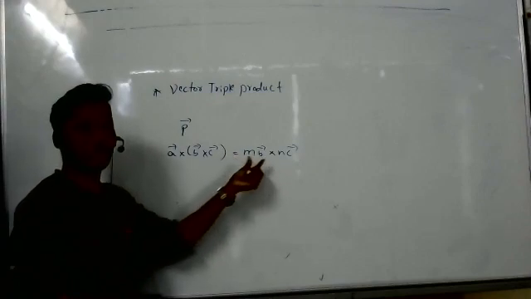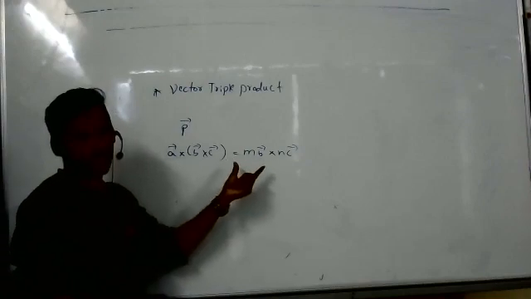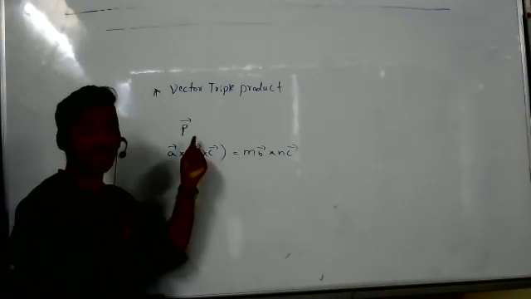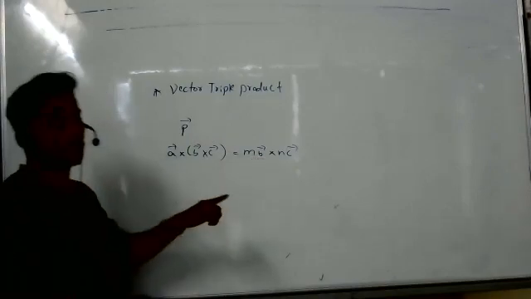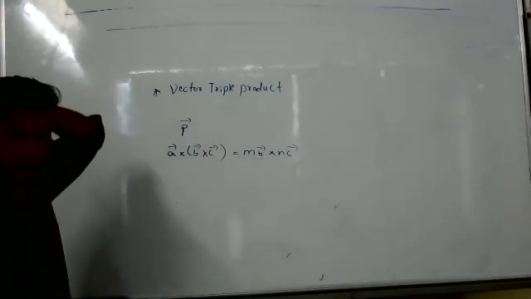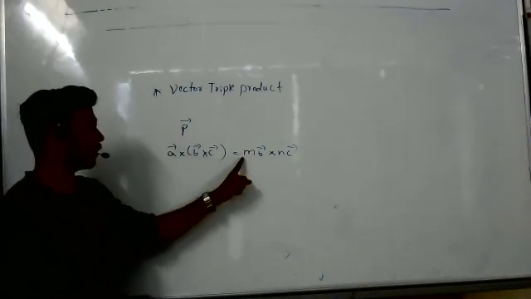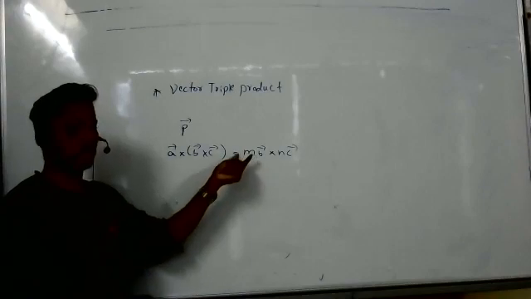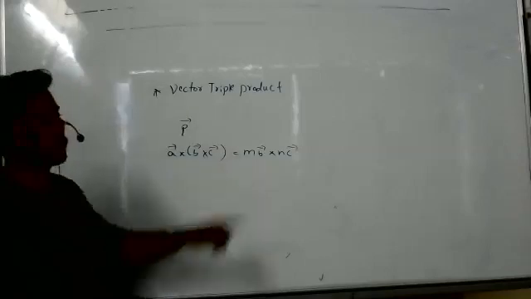M and N are both scalars, magnitudes. So B bar cross C bar, this resultant is in the B bar cross C bar direction, the same plane, right? M and N are the magnitudes of the A vector. So it is multiplied with the B bar magnitude and the C bar magnitude. We have taken it like that. Some magnitude will be there, no?